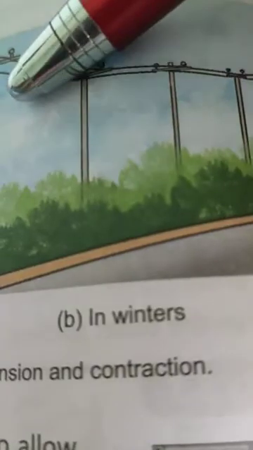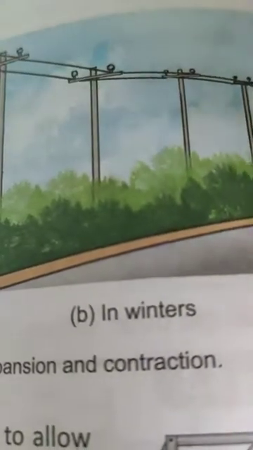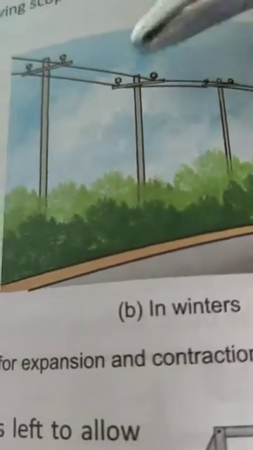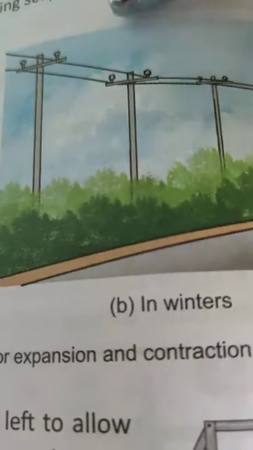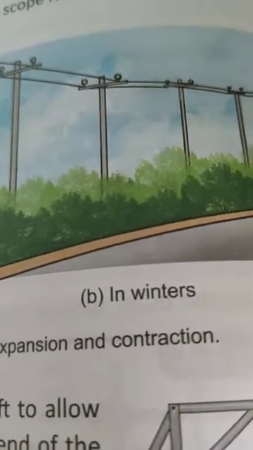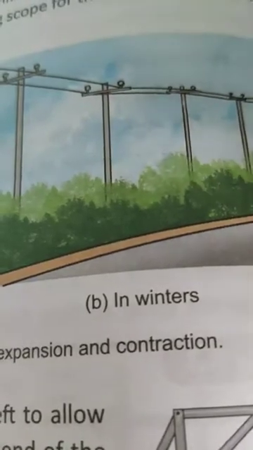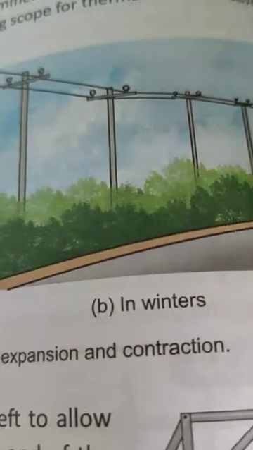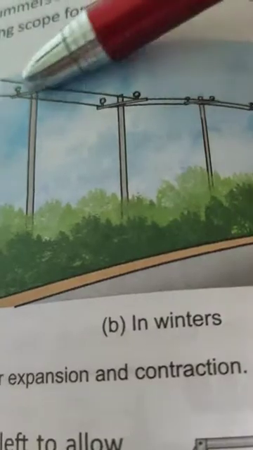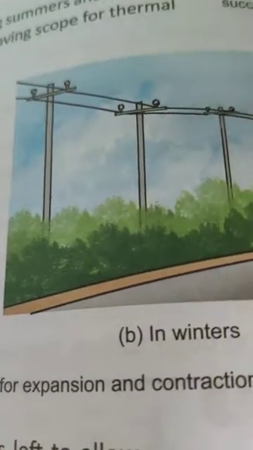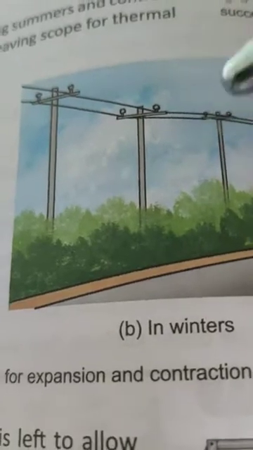The electricity telephone wires or electricity poles expand during summers and contract during winter. So for that protection, they are laid a little loose, leaving a scope for thermal expansion. They will leave some space between this, so that when it expands, they will get enough space, okay, right? And when it cools, that time also it will get enough space to take their own space.